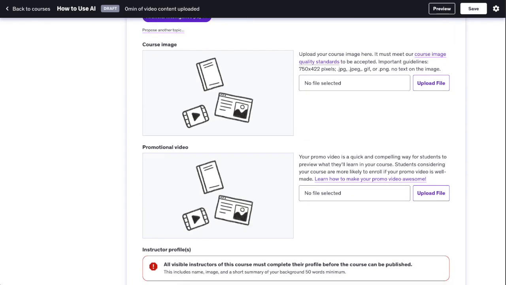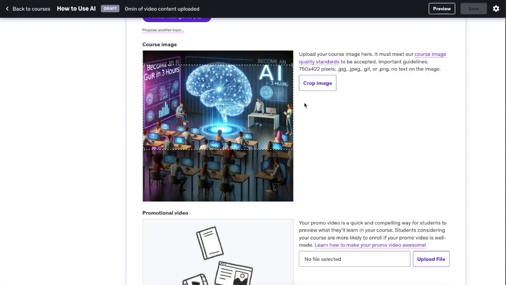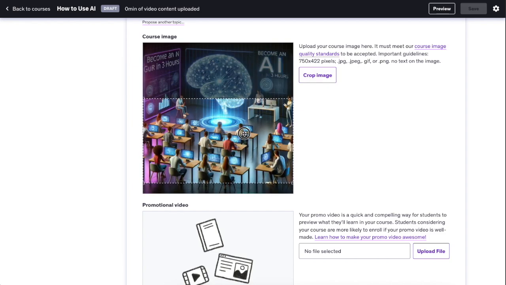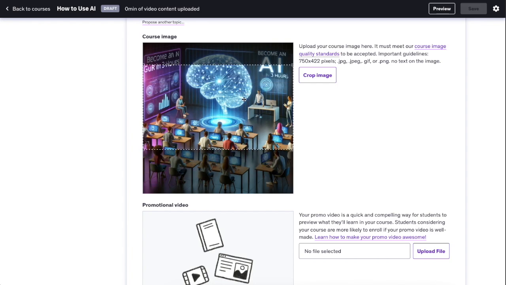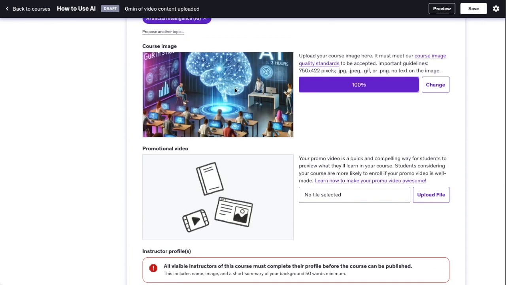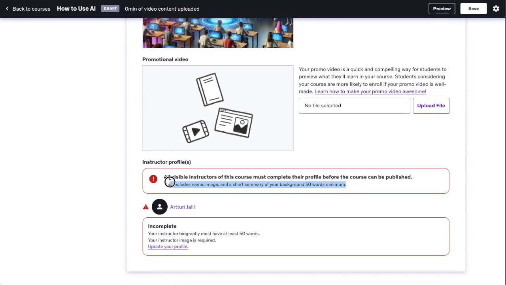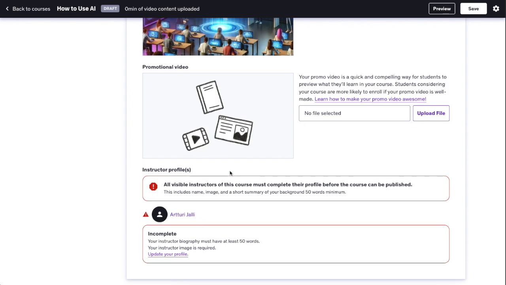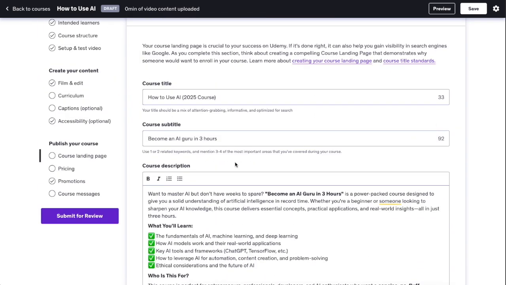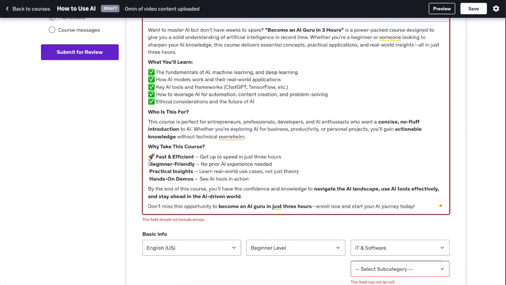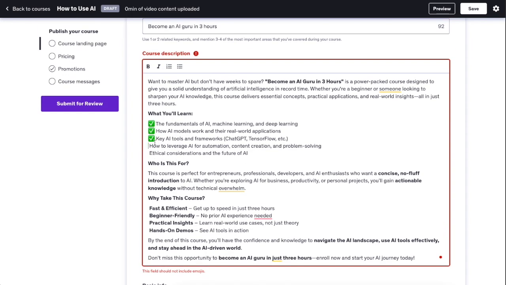And then you can add a course image. We can upload a file here. And just an example, here's an AI generated image. Obviously, you shouldn't do it that way. But nonetheless, then you can choose the area to which you want to crop the image. For instance, let's do this, then click on crop image. And here is your course image. And then you can also film a promotional video. And by the way, make sure that you have completed your profile because otherwise you are not able to submit this course for a review. But nonetheless, this looks good to me, so let's click on save. Oh, it actually says that we cannot add emojis here, so you need to use just text. Let's click on save. And now you can also do a preview here.